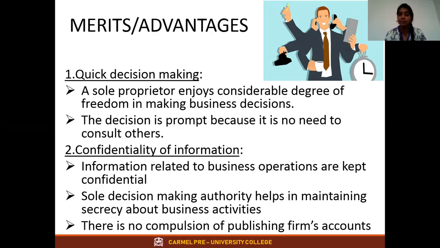Next, in sole proprietorship, one more advantage is this. See, in a joint stock company, we'll go into the meaning of joint stock company later in future classes. But these are the companies we have seen, Accenture, Infosys, yes or no? These companies are like multinational companies. These companies are running with public money. And when they're running with public money, if they have some profit, they have to disclose everything, they have to show the public how much they are earning, because this money is invested by the public in the form of shares.